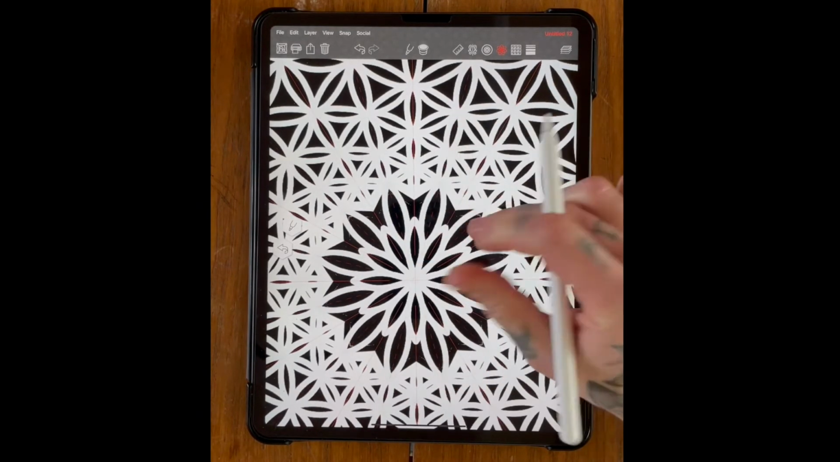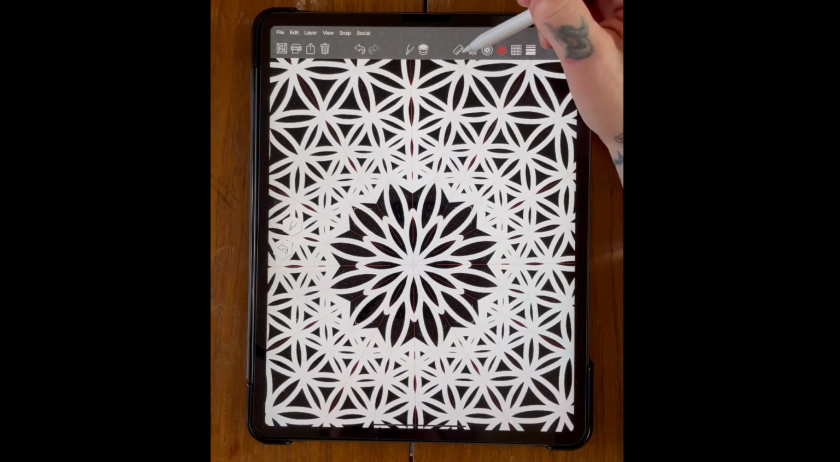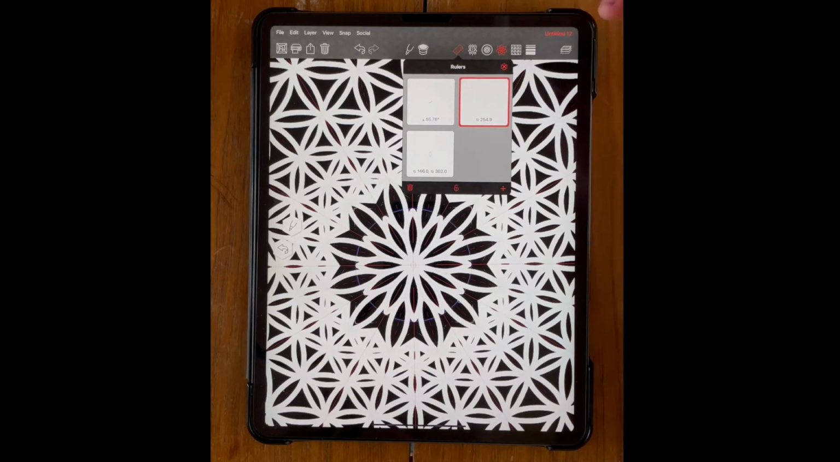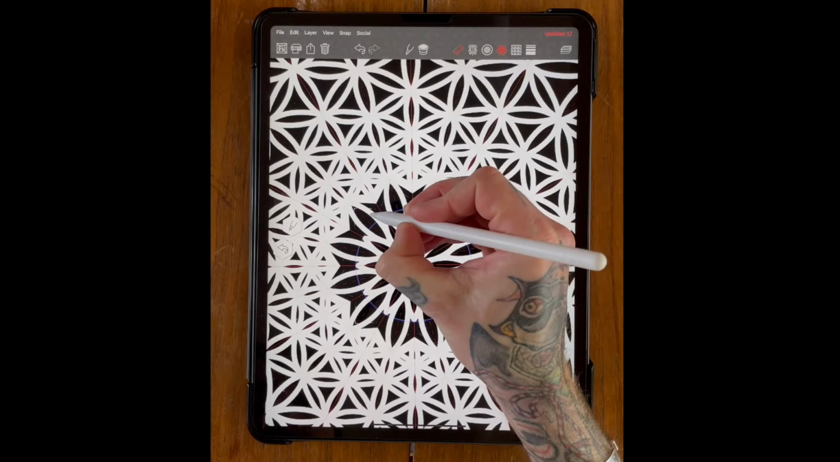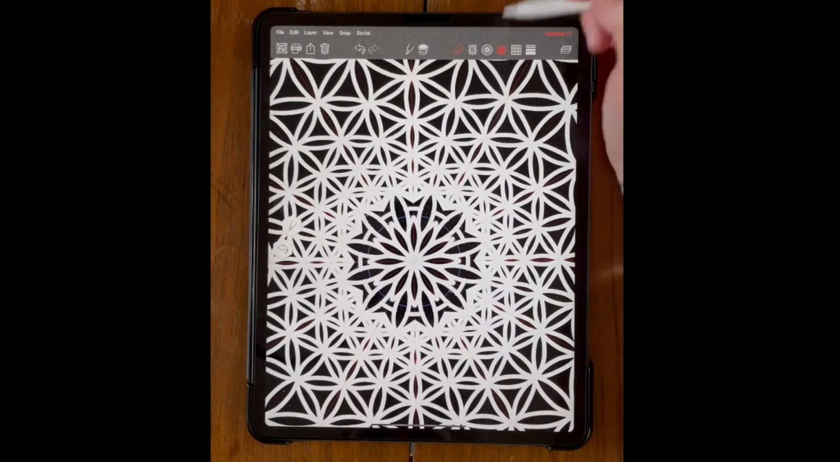You can obviously change the size of the pen if you want, the thickness of the nib. I'm just going to set this ruler up here. So if I set up a circular ruler, then I'm just going to draw a line to go around there. So I've got a bit of a circle going on as well.